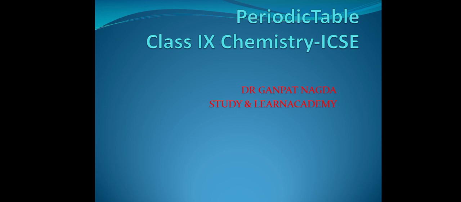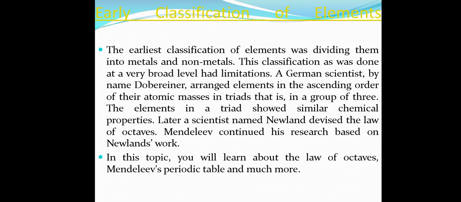Periodic table, class 9th chemistry, ICSE board. Now, the early classification of elements. The earliest classification of elements was dividing them into metals and non-metals. This classification, as was done at a very broad level, had limitations.